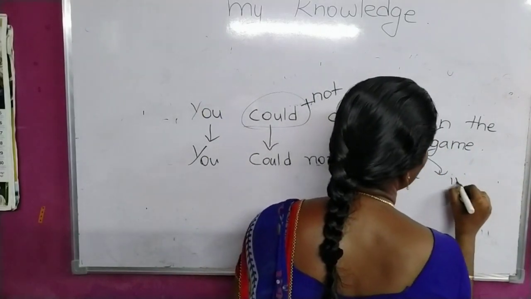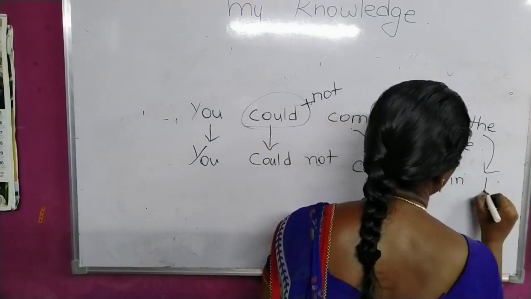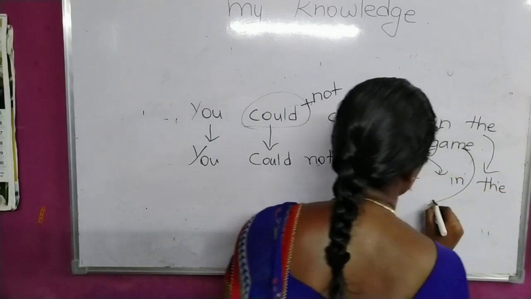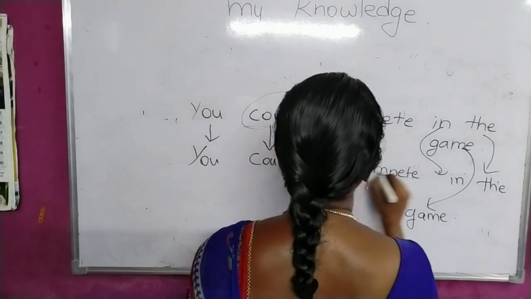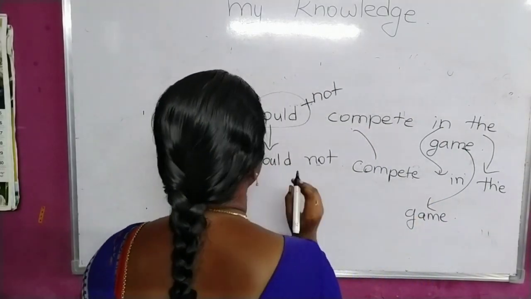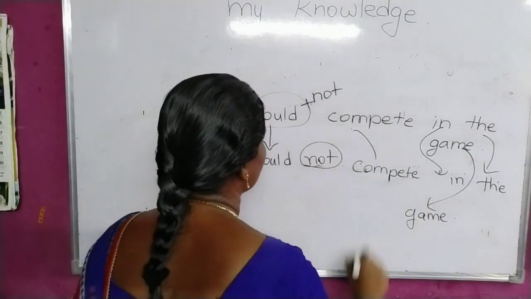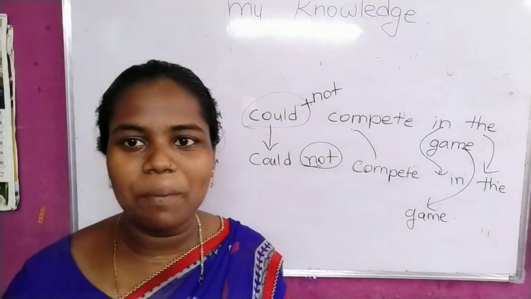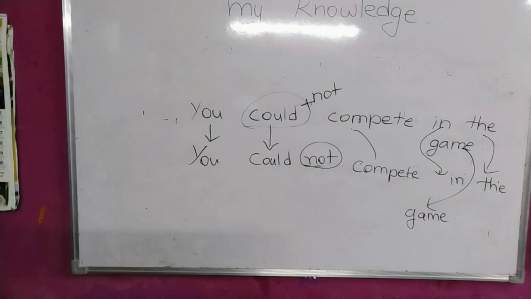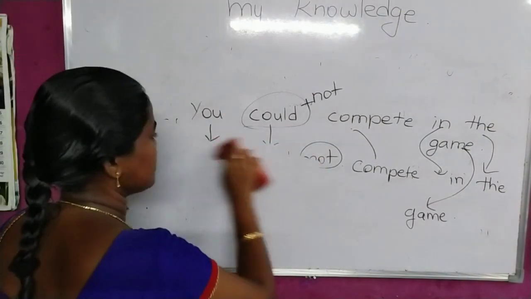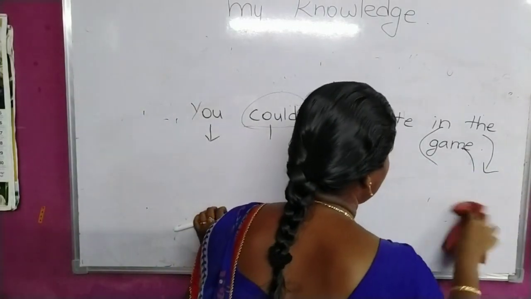In is also common. In order to make you understand, I am writing everything. The is common and game is also common. We didn't make any changes in the whole sentence. Only we did one change, that is not. We added not to that helping verb. Okay, so that is the only change we did. And next sentence is, I like perfumes.